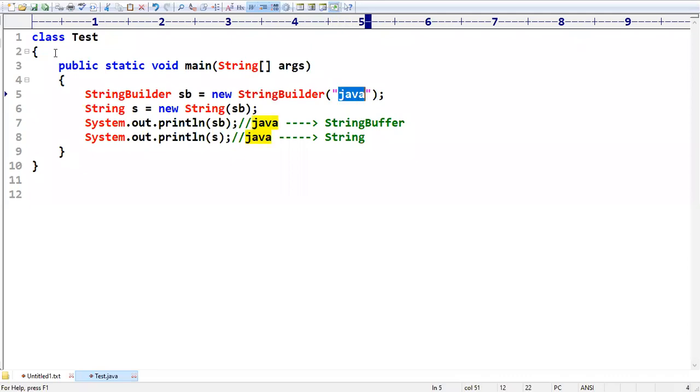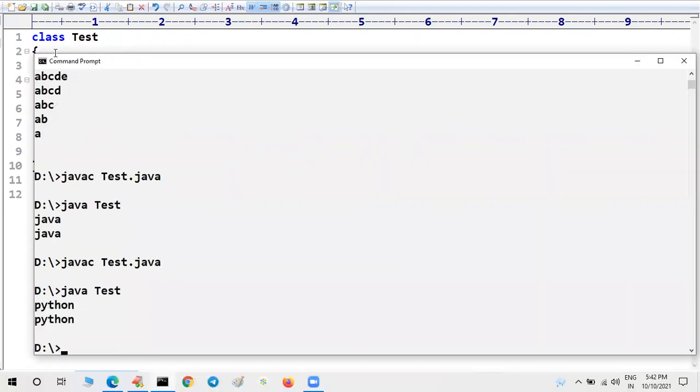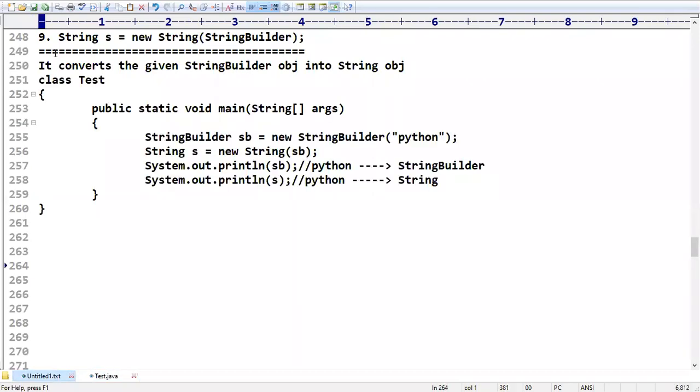Let us change the string to python. Now what answer are we going to get? We will get python, which is a string builder here, and the new string gives python, which is a string. Of course we still have 2 to 3 constructors, but those are not required in our agenda. So these are the different types of constructors supported by the string class while creating string objects.